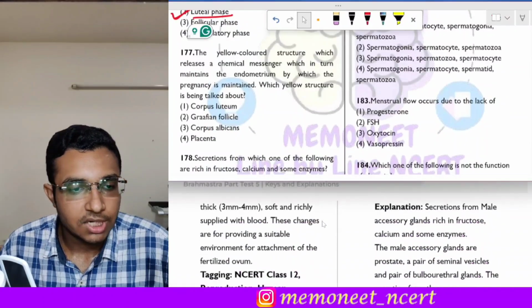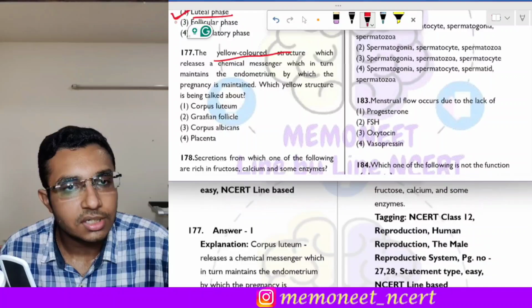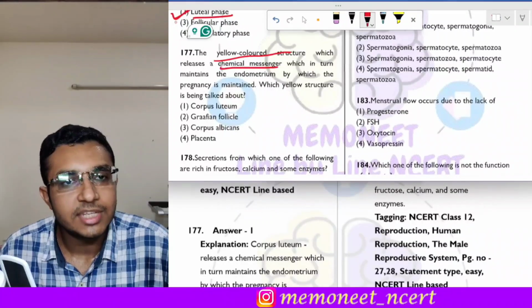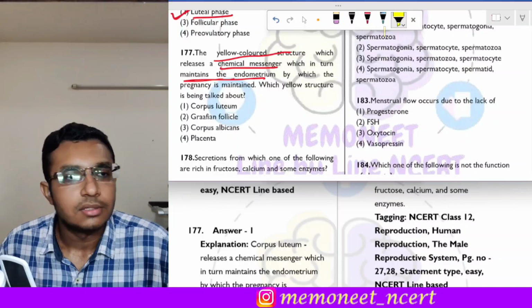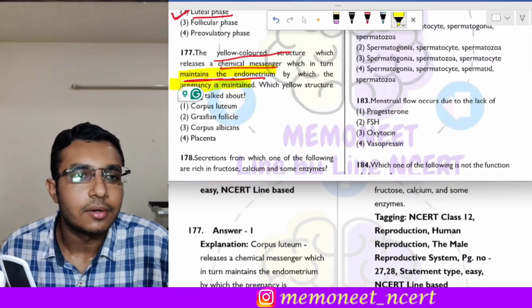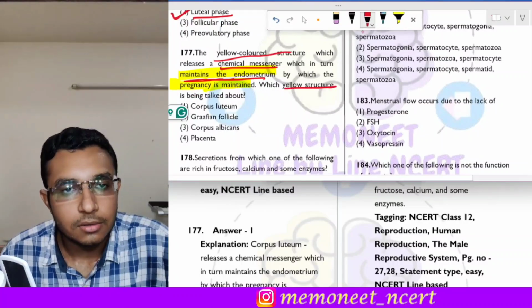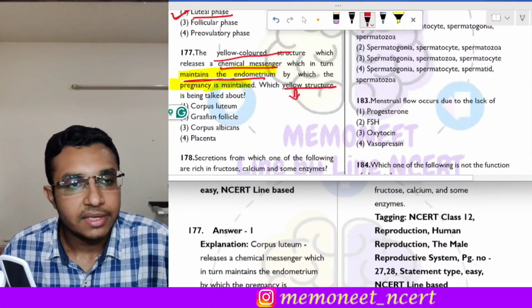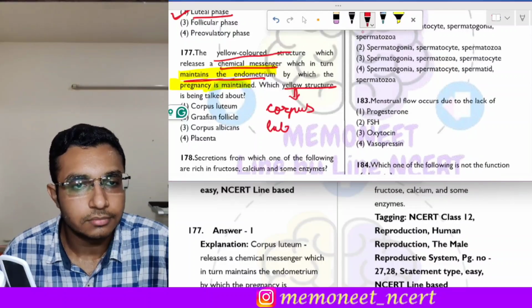Next question is question number 177. It states that the yellow colored structure releases a chemical messenger which in turn maintains the endometrium, by which the pregnancy is maintained. Which yellow structure is being talked about? Now see, this yellow structure is the corpus luteum.